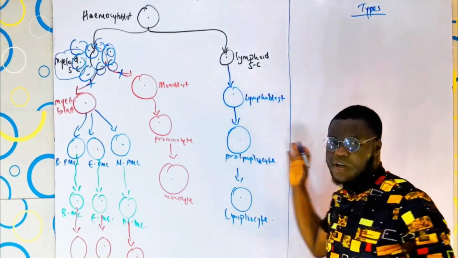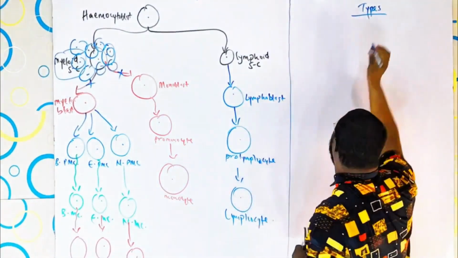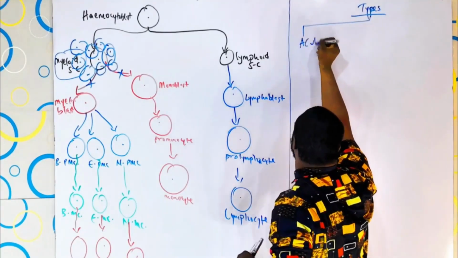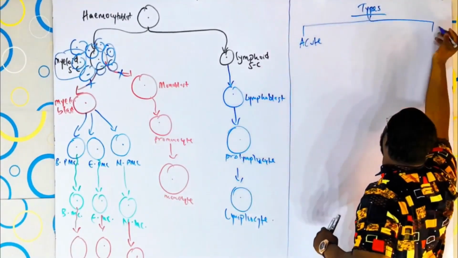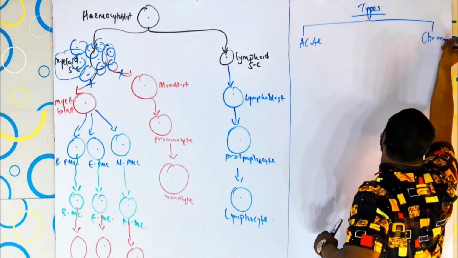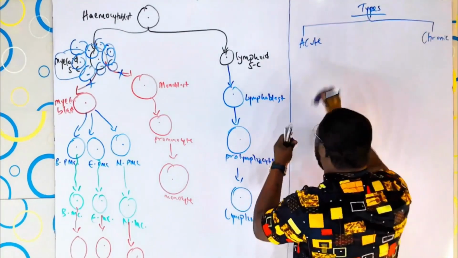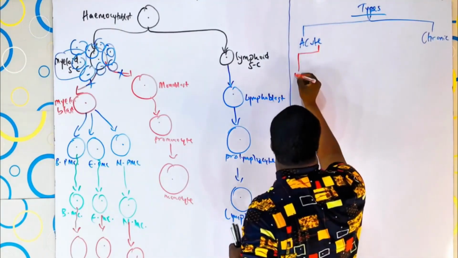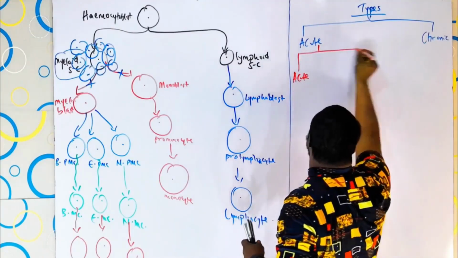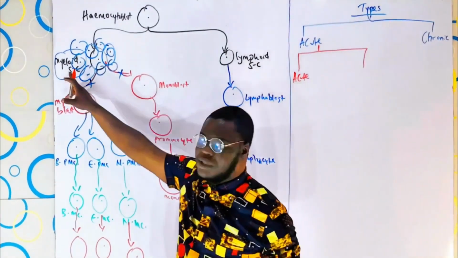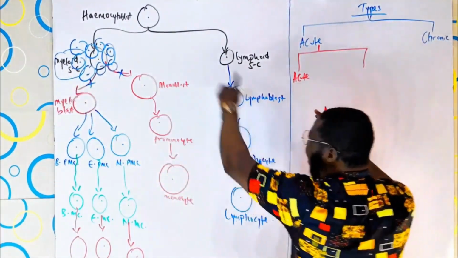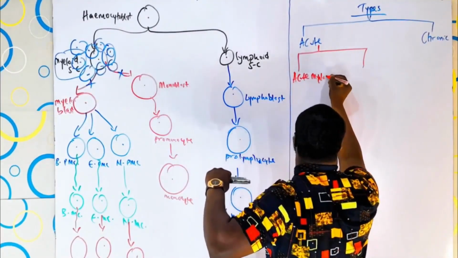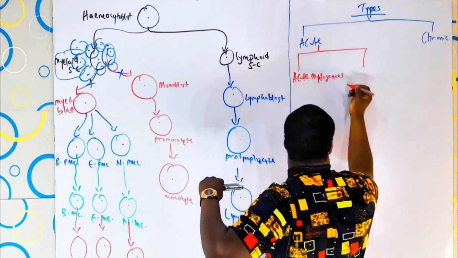Now, broadly, it can be divided into acute and chronic. I'll explain everything later when we are done with the explanation of this. So, normally we have acute and chronic leukemia. Now, under this acute, we have two types. Once this myeloid stem cell is affected, the first one is called acute myelogenous leukemia.